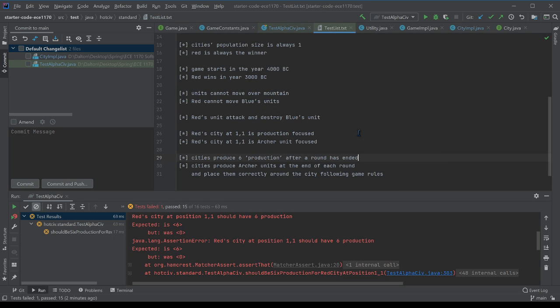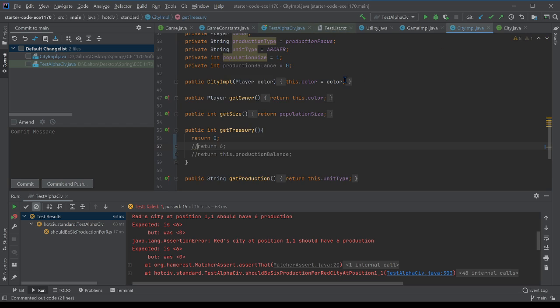So the test that I will be using for this test-driven development is that cities should produce 6 production after a round has ended. Now I'm only going to be testing for 6 production with the get treasury function.